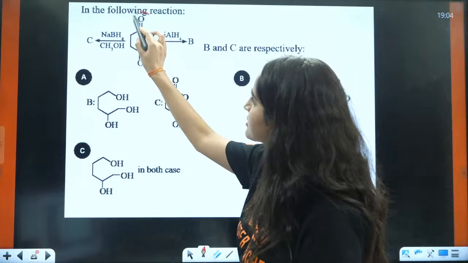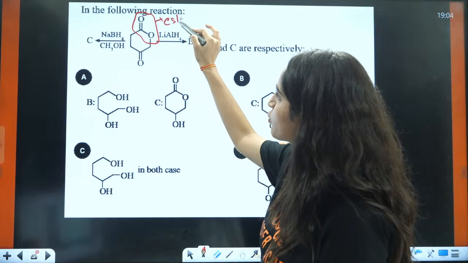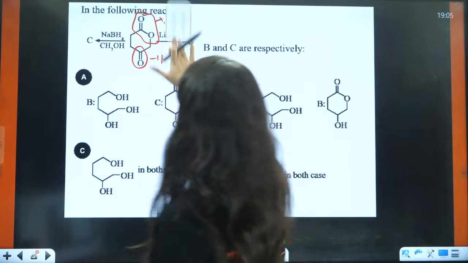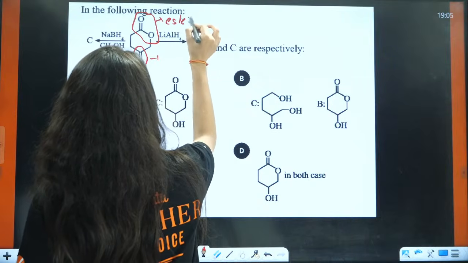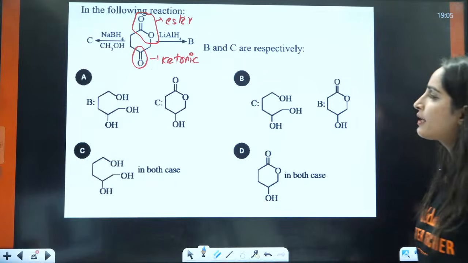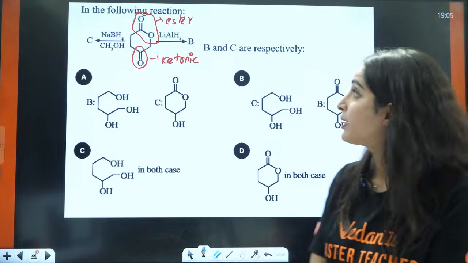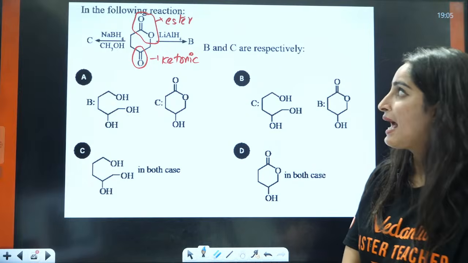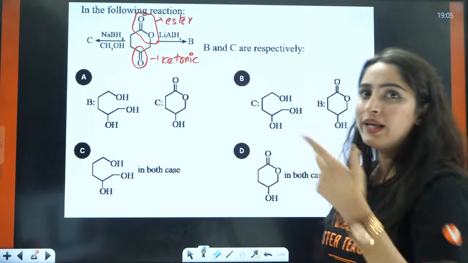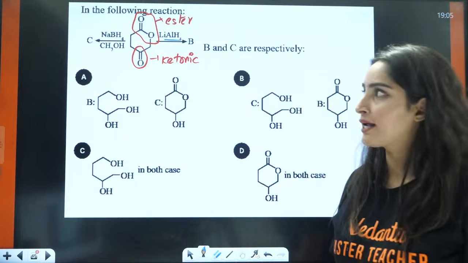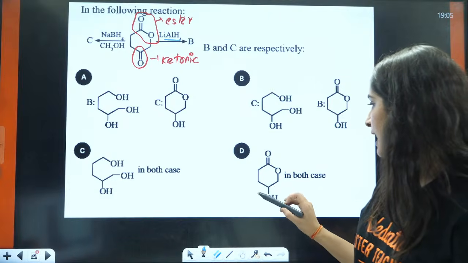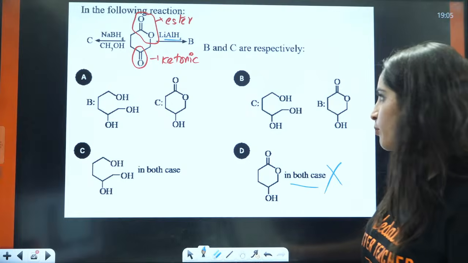But here we have an ester group. This is the ester group, and this is the ketonic group. Now, if you talk about the ester group here, in the ester group this full group is converted only in case of LiAlH4, not in case of NaBH4. So, in case of NaBH4, this will stay intact. This in both cases not possible.